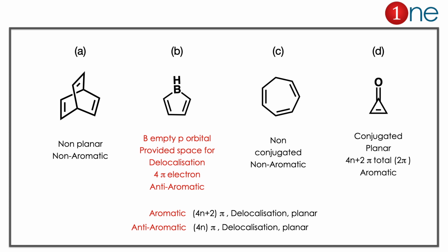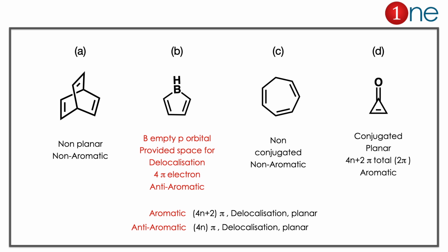Let us analyze C and D. C has a non-conjugated system because one carbon is sp3 hybridized, so definitely it is non-aromatic. If you look at D, it's a conjugated system. It is planar and it has 2 pi electrons. It is obeying the Huckel rule. Definitely it is aromatic there. So the only anti-aromatic system is B, which is the boron attached one. So our answer is clearly B there.